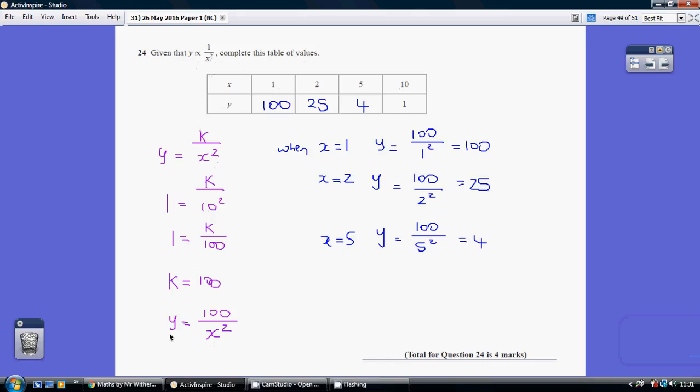And now that I've got this formula, I can work out my other values. So when x is 1 here, y equals 100 divided by 1 squared, which is 100 over 1, which is 100. When x is 2, y equals 100 over 2 squared, which is 100 over 4, which is 25. And then when x is 5, y equals 100 over 5 squared. 5 squared is 25, 100 divided by 25 is 4. So that's the completed table.